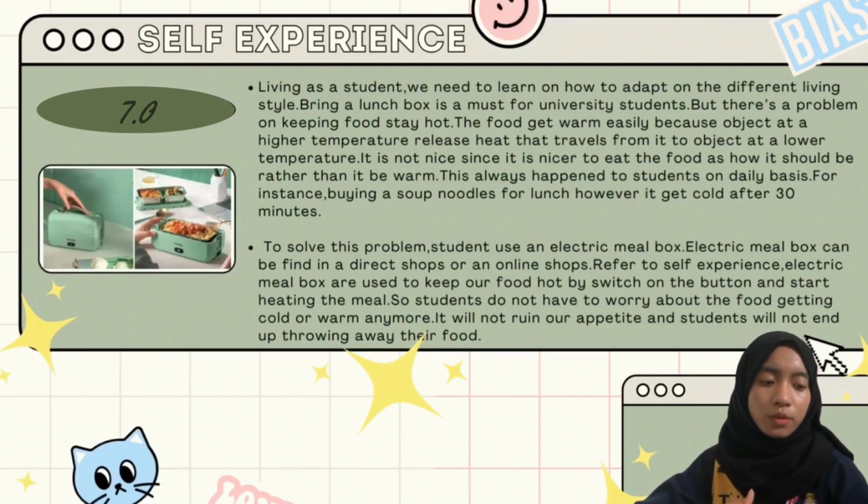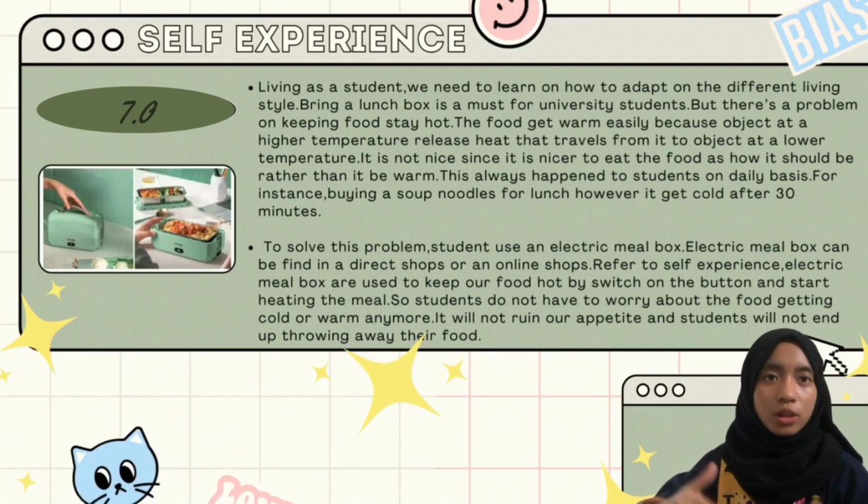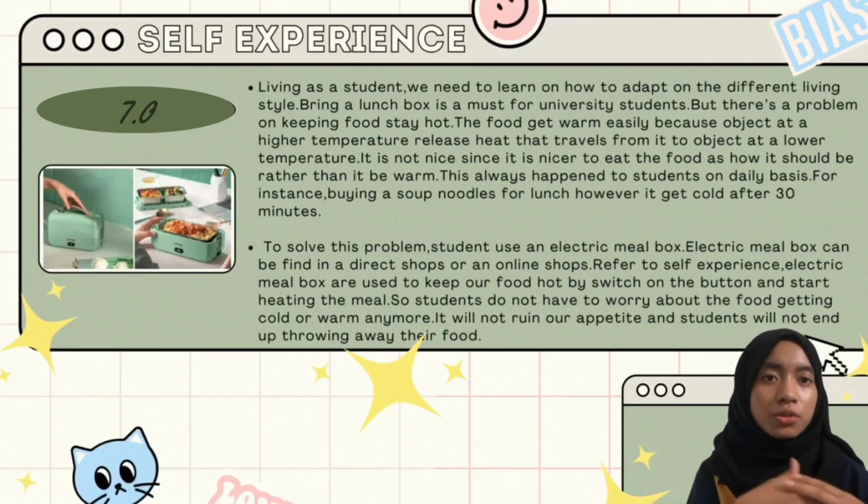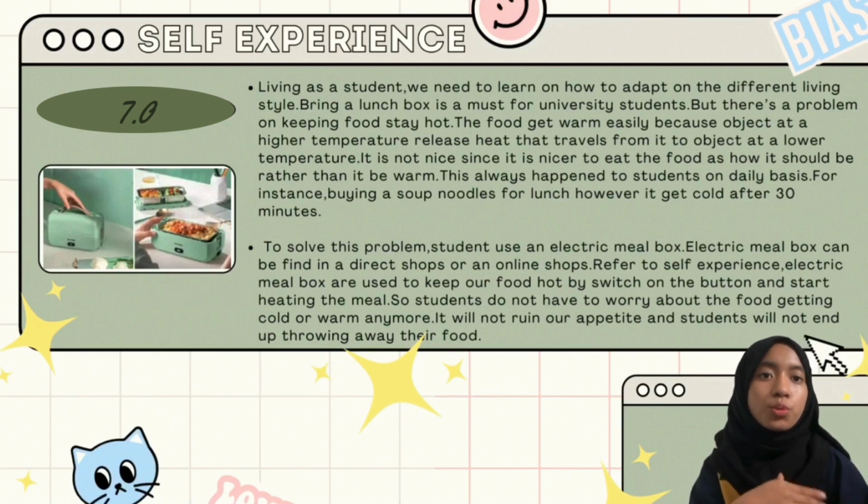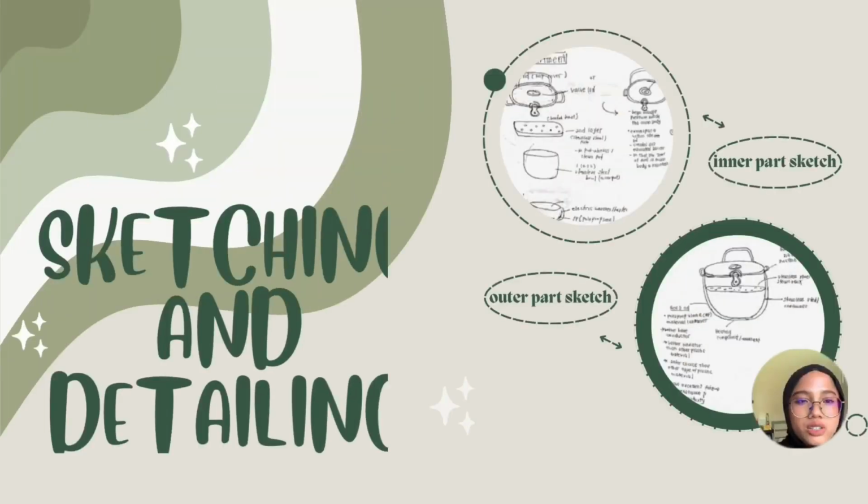This electric Mealbox can be found in direct shops or any online shops. Referring to self-experience, I used the electric Mealbox to keep my food hot by switching on the button and starting to heat the meal. So students don't have to worry about the food getting cold, it will not ruin your appetite, and students will not end up throwing away their food. For my part, I will explain about our sketch of the product, the detailing of the price, and also why we chose the material.